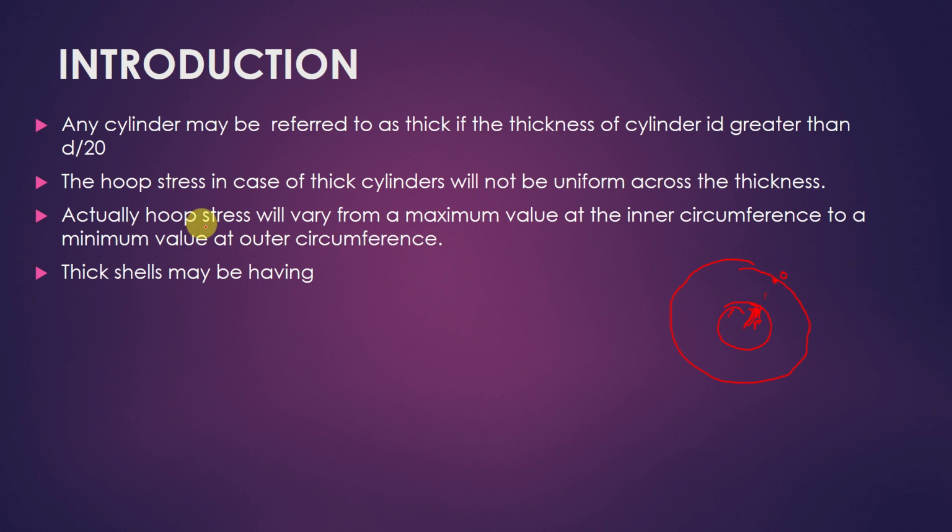It will be 0 at this point. Actually, hoop stress will vary from maximum value at the inner circumference to the minimum value at the outer circumference. That is what I said. As the pressure is maximum at the inner radius, the stress will also be maximum. The pressure will be very less or minimum at the outer circumference. Then subsequently, the stress will also decrease. The stress is directly proportional to pressure. The thick shells may be having the internal pressure 0 or external pressure 0, and that will change according to its function.